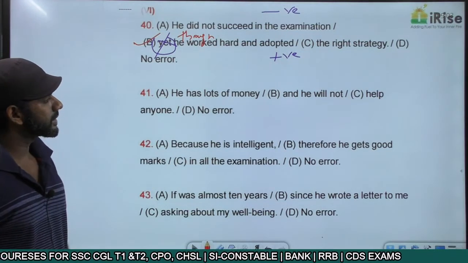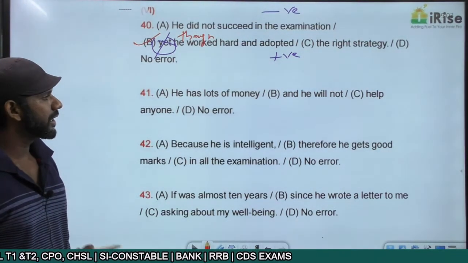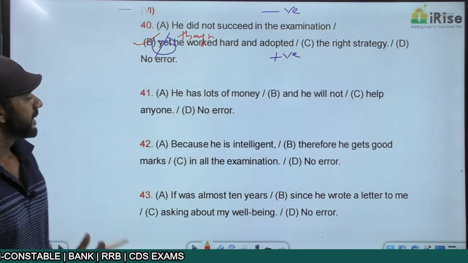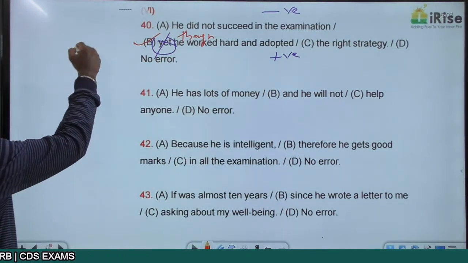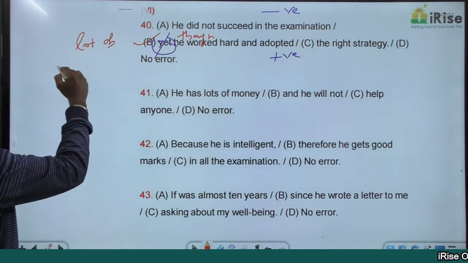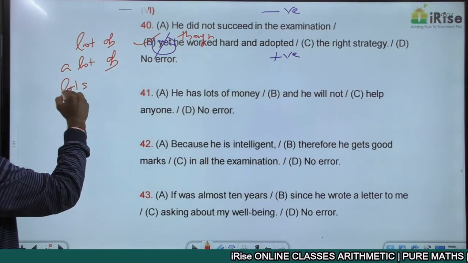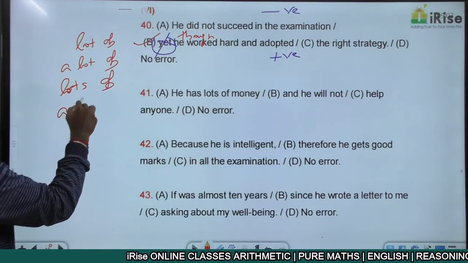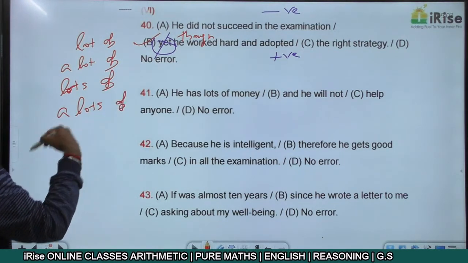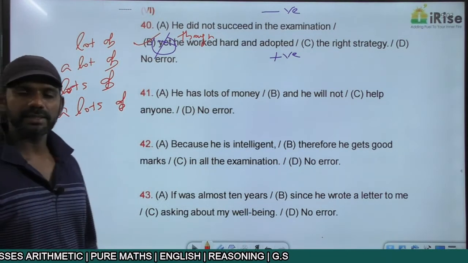He has lots of money and he will not help anyone. Now if I say these usages: lot of, a lot of, lots of, a lots of. Which of these usages are correct?